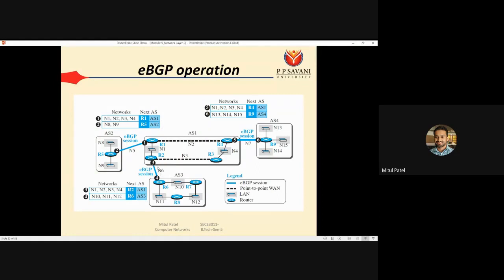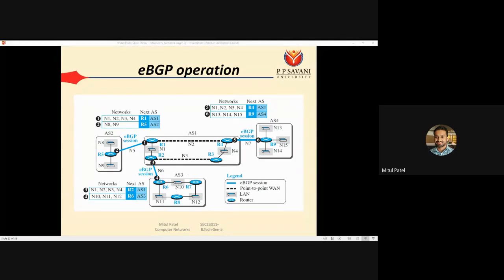Same thing is performed between the border gateway routers R2 and R6. Okay, so R2 knows its own information: I have the networks N1, N2, N3 and N4 and I am in autonomous system AS1. R2 will send this information to R6, and R6 will send its own network information.